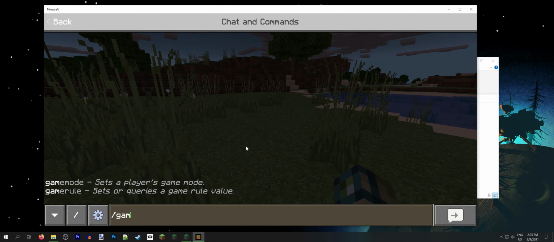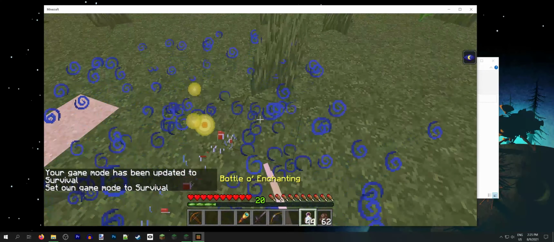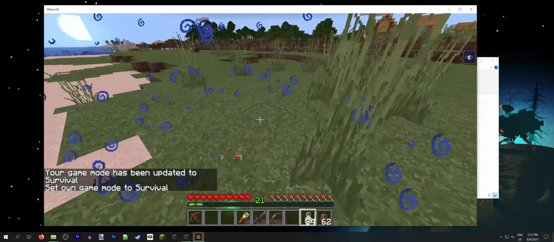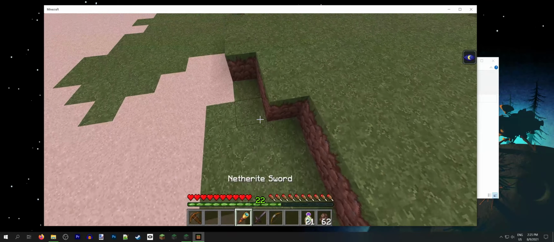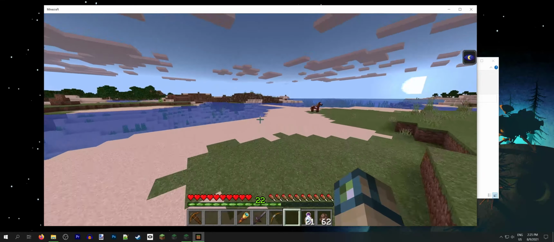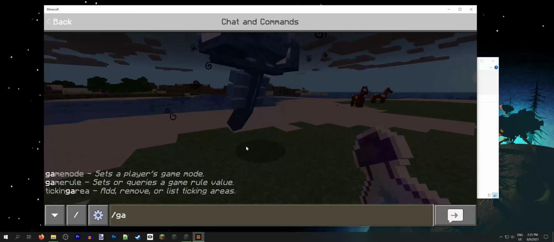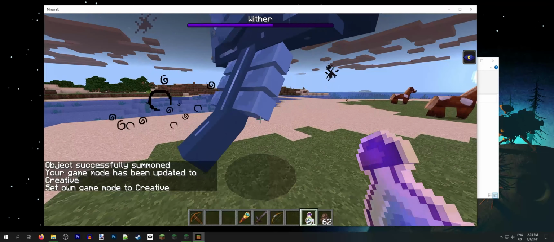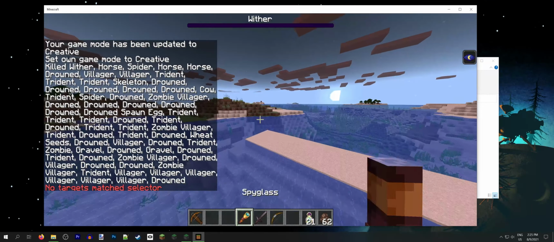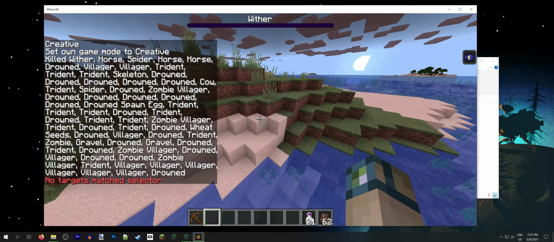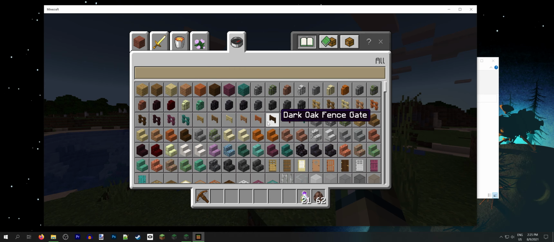MultiPixel compatibility is added. This is something I wasn't planning on doing until I kept getting requests for it. I didn't realize that this was such a big request, but there you go. I talked to Rainvey, the developer of MultiPixel. I had him add a few variables in global variables for his pack, so I can always tell when MultiPixel is enabled. So now the experience bar, boss bars, and item icons will all work correctly when you're using MultiPixel. You should apply MultiPixel above Java aspects though, and I also gave MultiPixel its own item icons, which I sent over to the creator of MultiPixel. We'll get more into that later.